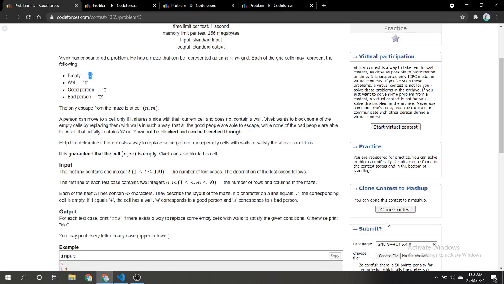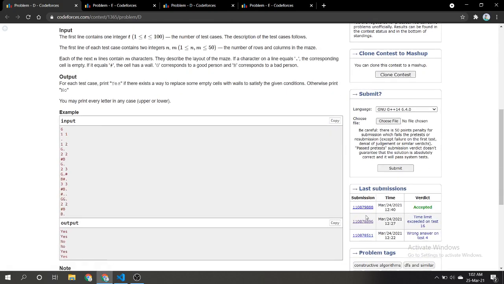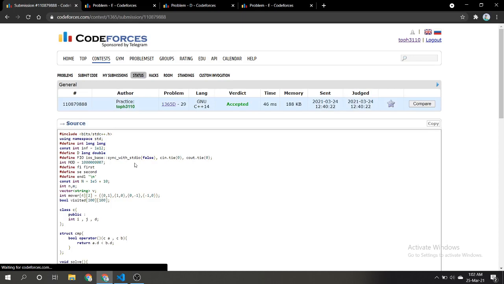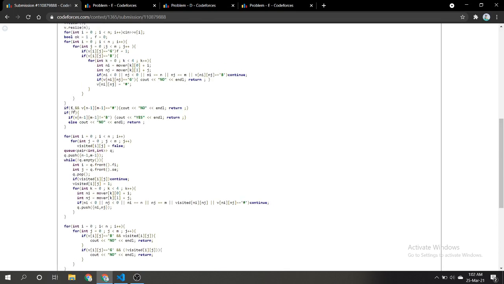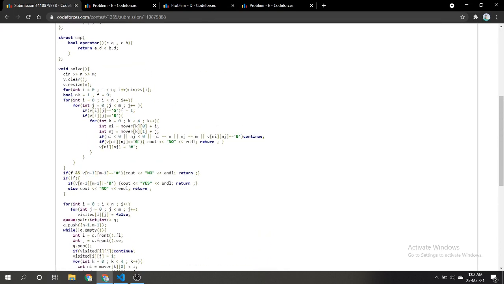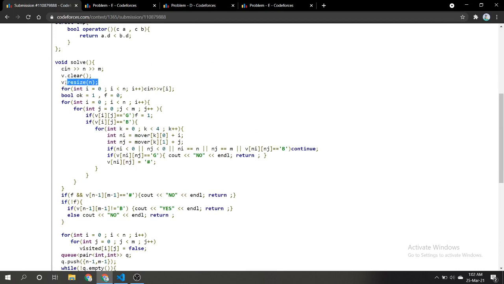Okay, let me show you my code. So here is my code. It is pretty messy code, but I will try to explain it properly. Here I am taking input in a vector, and I have many basic conditions, like a flag for whether there exists a good person in our grid or not. If there is no good person in our grid, then we can just put a wall in the (n, m) cell, and we are free.